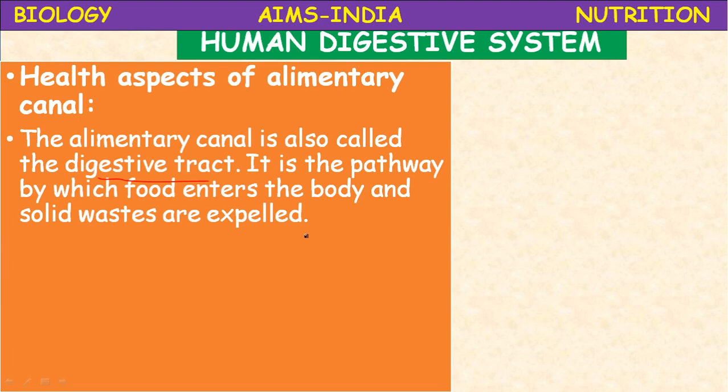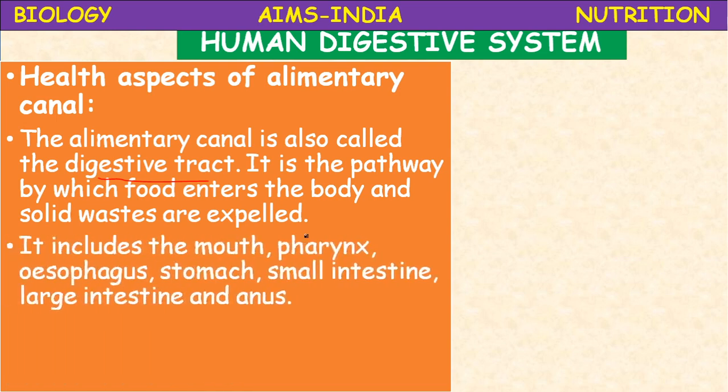Alimentary canal consists of the serial order of different organs from mouth to anus. It includes main parts: mouth, pharynx, esophagus or food pipe, stomach, small intestine, large intestine, and the last part, anus.